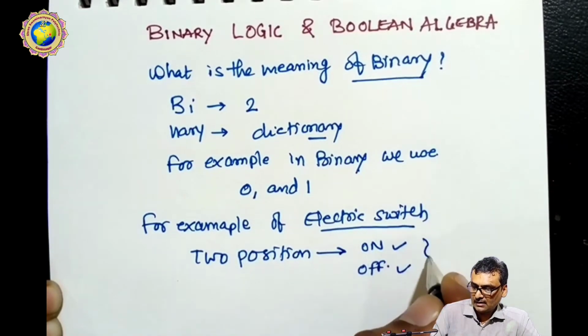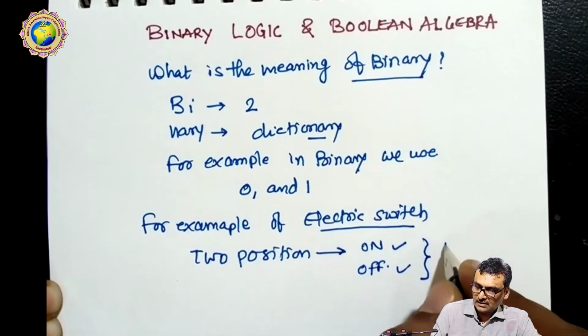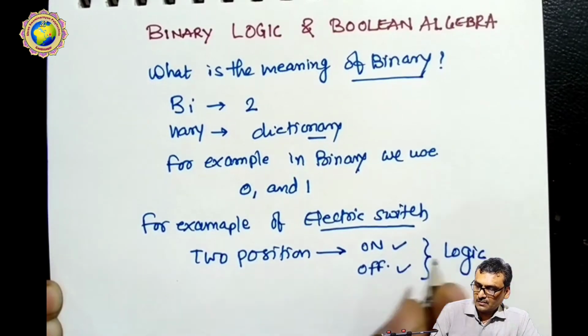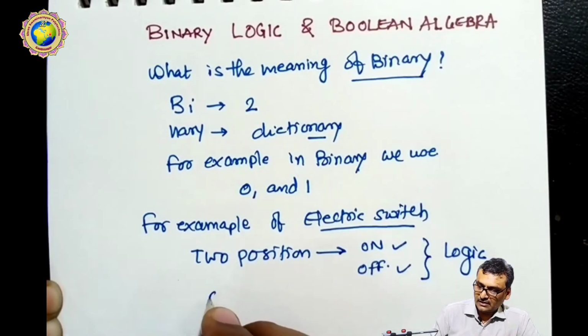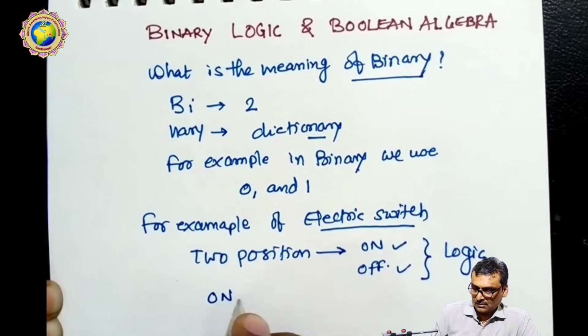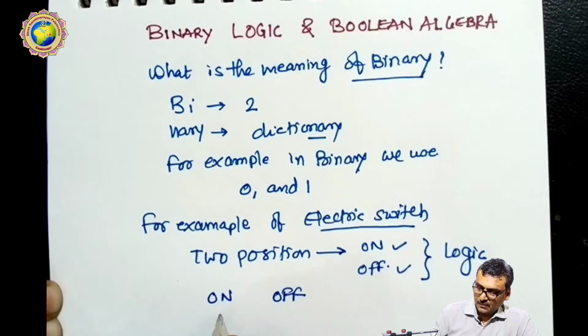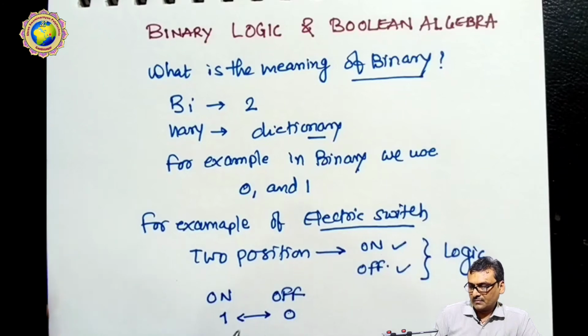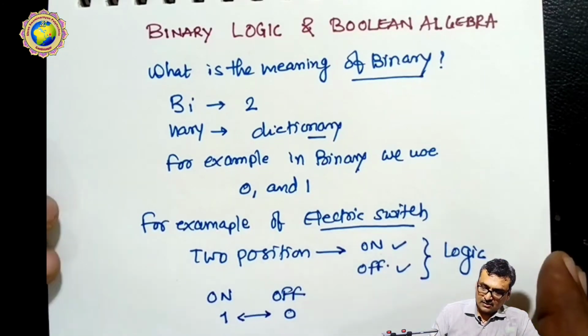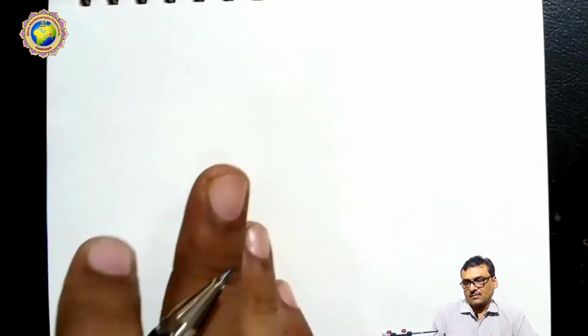These on and off conditions are given in terms of logic. Here we define on as one logic and off as the second logic, maybe 1 and 0. This will be converted into the binary number. So the main purpose of binary logic is to understand the logic system.